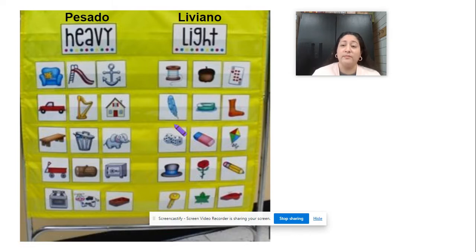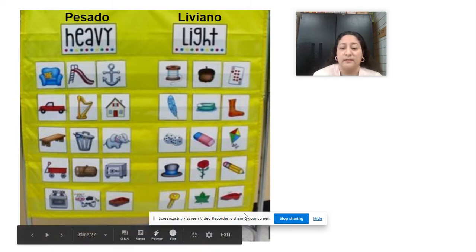All right. So that's what we're going to be talking about today. We're going to do an activity with this, and then you're going to do a homework. You're going to sort different objects and decide if they're heavy or if they're light. Okay? All right, let's get started.